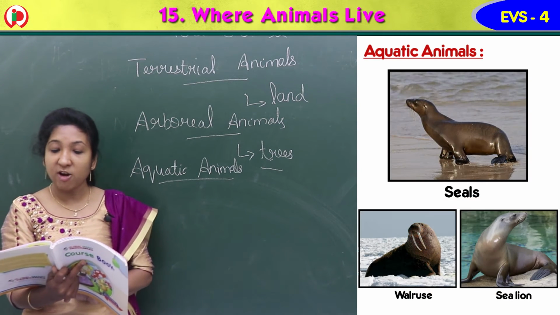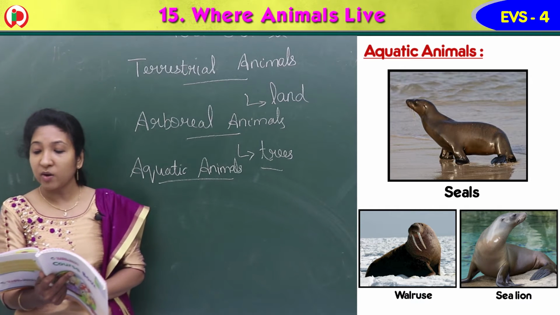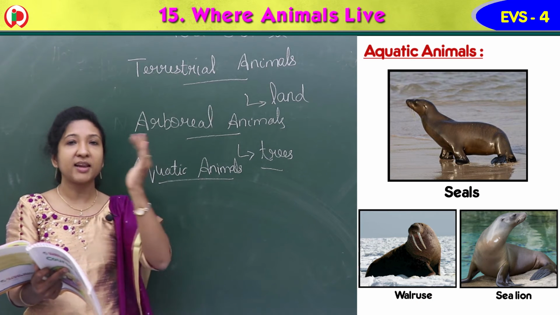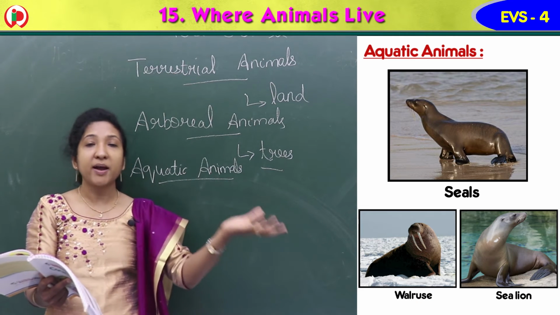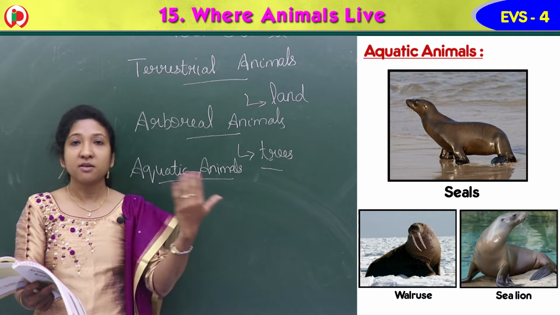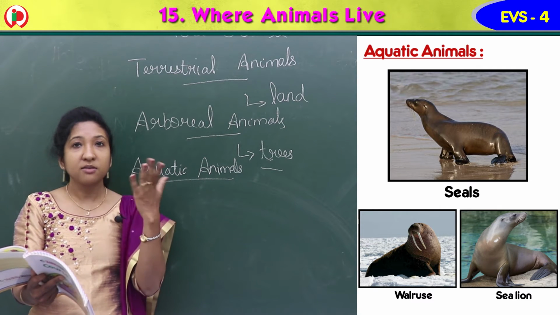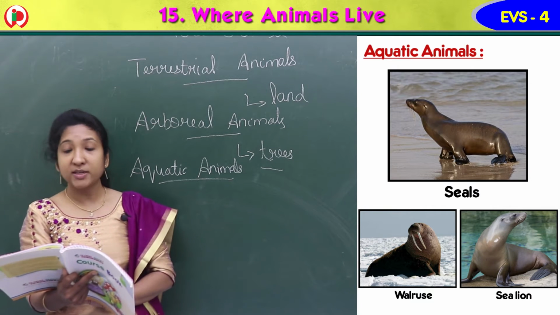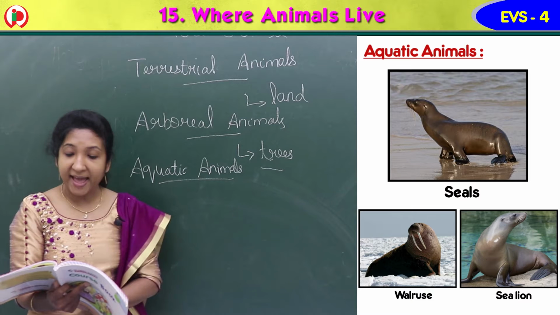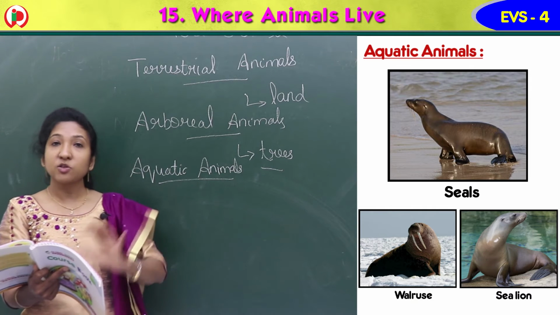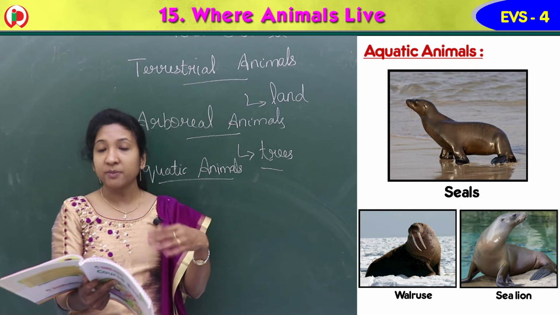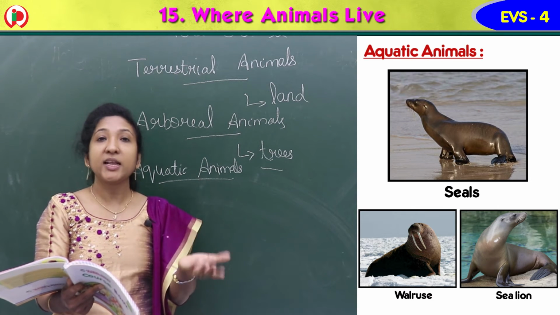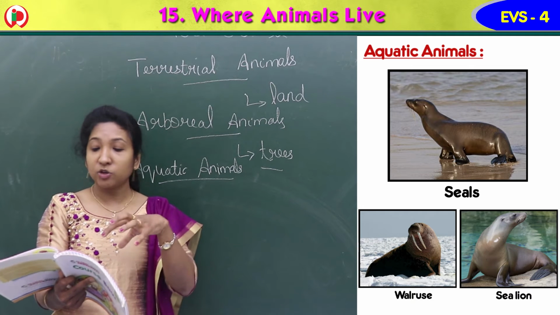Then seals, walruses and sea lions are semi-aquatic animals. Semi-aquatic means they live sometimes on land and sometimes in water, partly in land and partly in water. Both. We know frogs and all, they not only live in water, they live on land also. They live in polar regions, in the cold sea water. They come onto land to reproduce, to breed and rest. So they live in water, but why do they come to land? To give rise to young ones. To produce their babies they come to land, and for taking rest also.